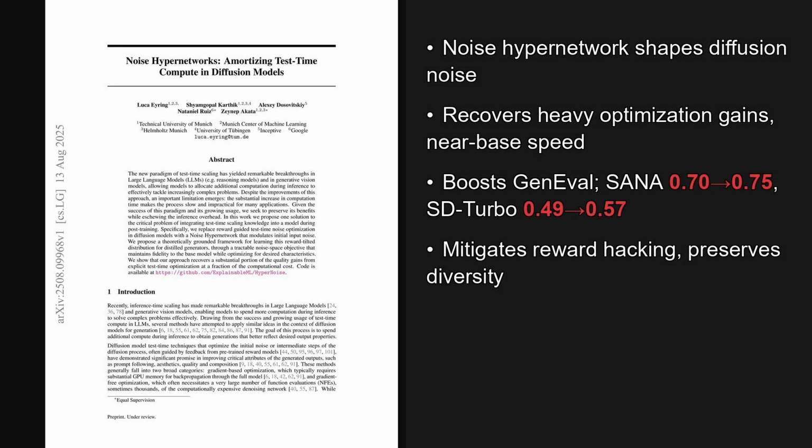Wrapping up, two takeaways stand out. First, a small noise hypernetwork learns to tilt the input noise toward higher reward images, preserving diversity while staying near base speed. Second, the method avoids reward hacking seen in direct fine-tuning by constraining changes in noise space.